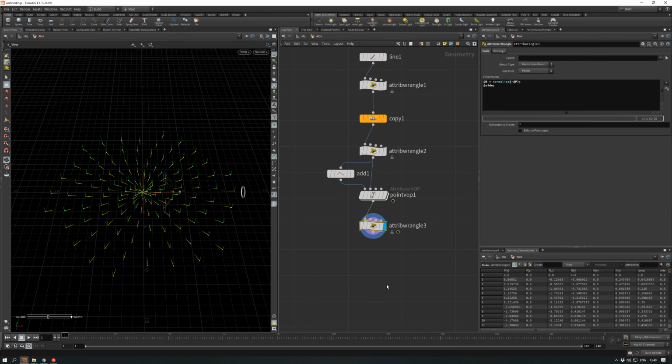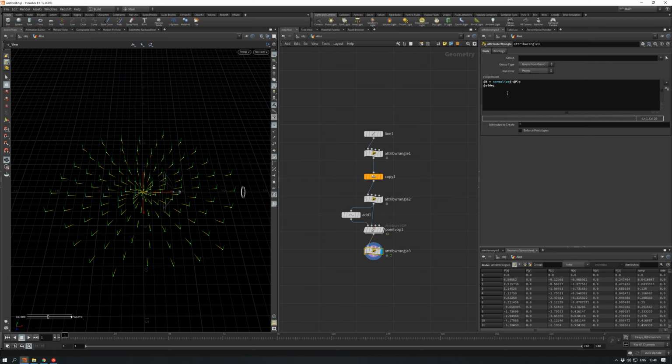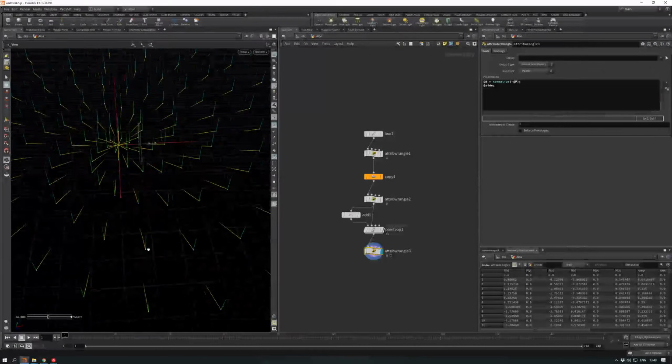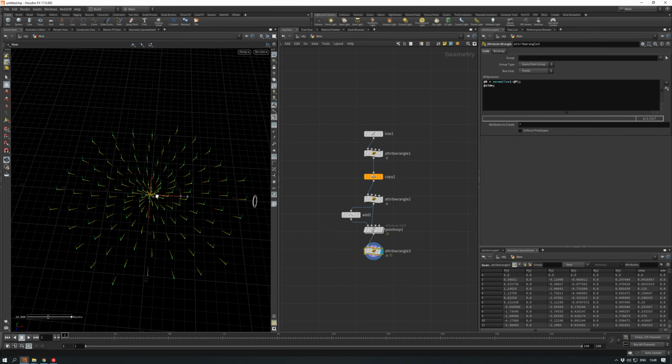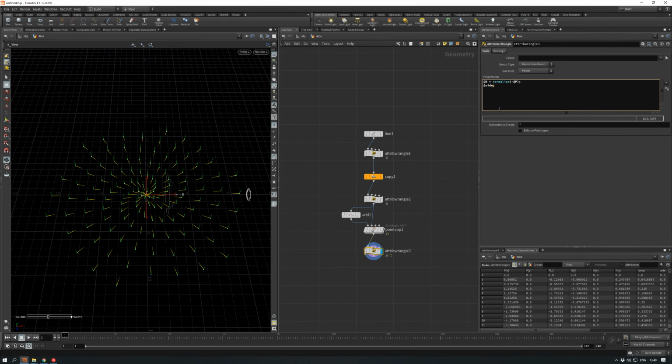And the next thing is to create a side attribute, and a side attribute is really a cross product of these two vectors. So what I do now, I call the function cross and type here the up vector and normal vector.